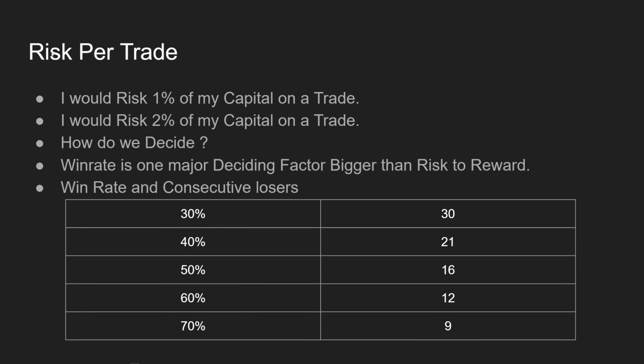Okay, so now let's talk about a risk per trade technique, which I normally use. Some people will say, okay, risk 1% of your capital. Some people will say risk 2% of your capital. But how do we actually decide what percentage of capital we should risk per trade, which can give us the optimal result, or the result based on our goals? Again, the goal is either the max returns without risk of ruin, or a max drawdown limit, or any individual goal. How do we decide that?